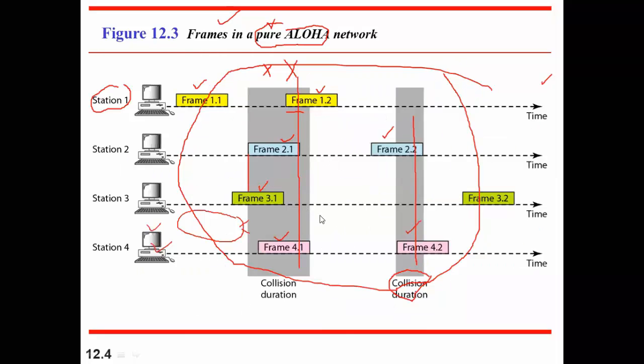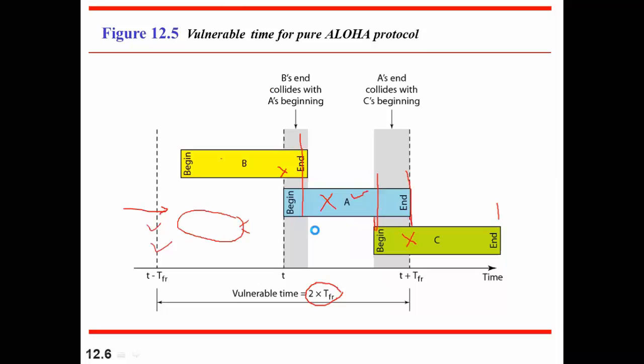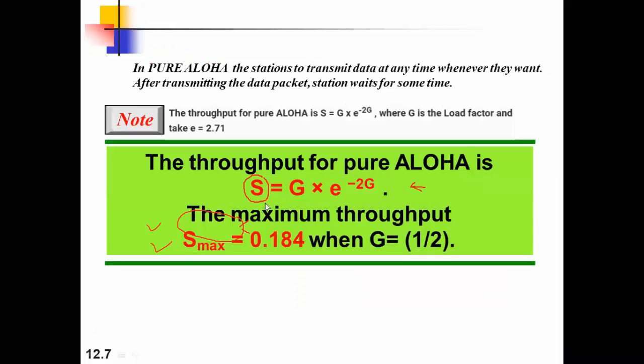And why is efficiency very low? This can be explained by this formula, S, that is throughput. If we talk about the maximum throughput, S is equal to G into e to the power minus 2G, where G is the load factor, right? And e is the value 2.71. Now we substitute the value and we will consider G.